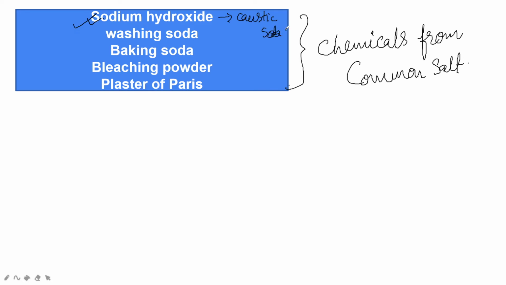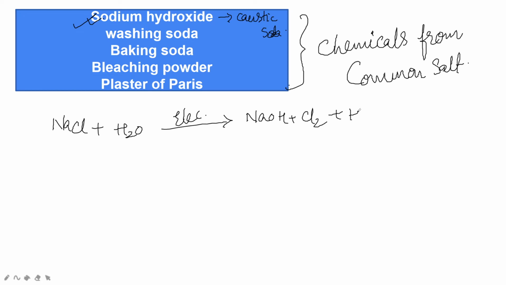This sodium hydroxide is produced by the electrolysis of a concentrated aqueous solution of sodium chloride, that is brine. NaCl plus H2O, in the presence of electricity, electrolysis takes place, giving NaOH plus Cl2 plus H2.